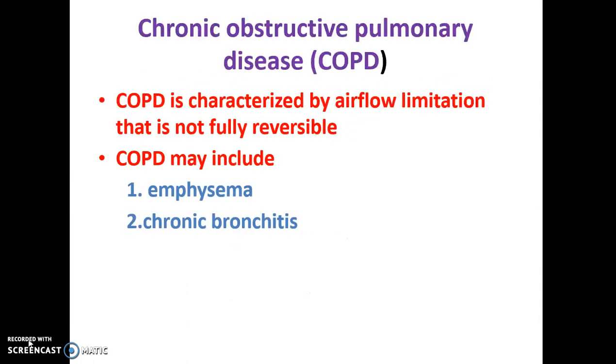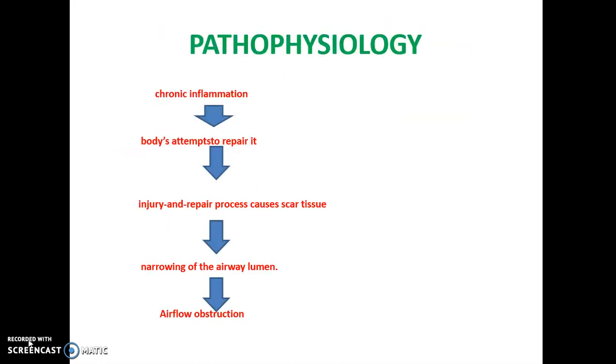Today our topic is chronic obstructive pulmonary disease (COPD). COPD is characterized by airflow limitation that is not fully reversible. So there will be a limitation or problem in the airflow into the lung. COPD includes emphysema and chronic bronchitis. So two conditions, emphysema and chronic bronchitis, are included in COPD.